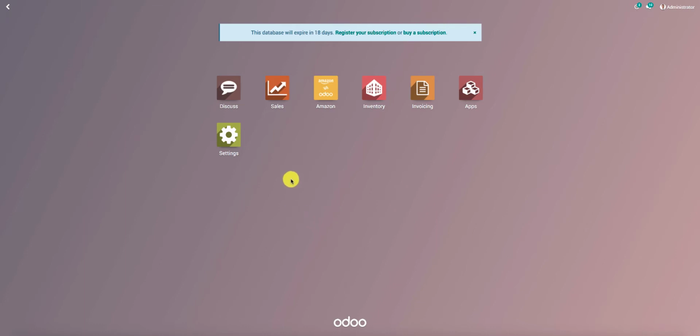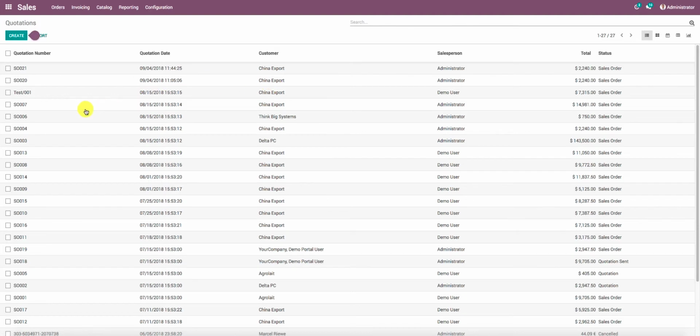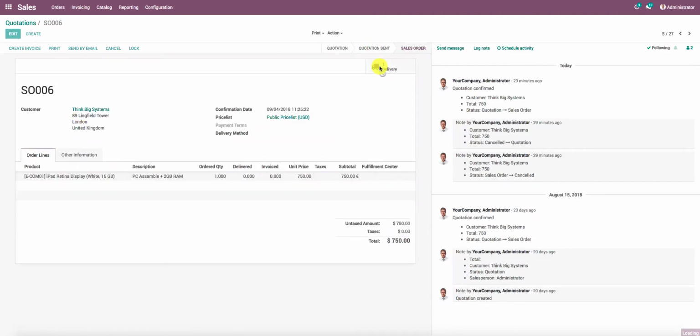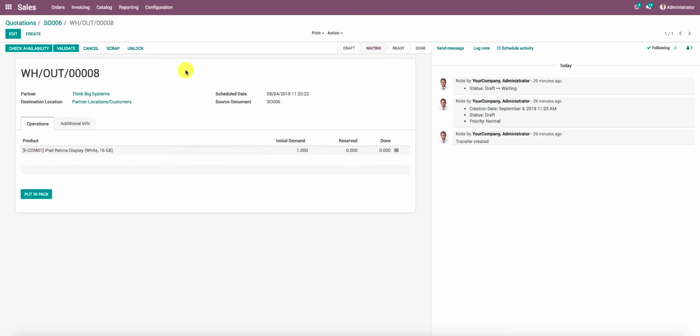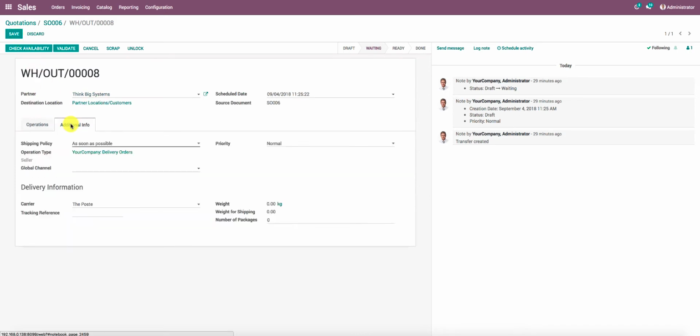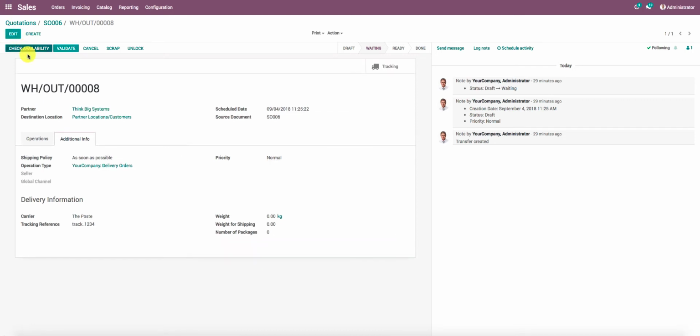For that, I go to Sales and I'll try to open an order. We are considering this as an Amazon order and I went to the delivery order. So here, I'll try to edit this record. I go to additional info and here you can see there is a field that says tracking reference. So you can just put in your tracking reference number over here and save this one and just validate the delivery order. In case you are having multiple tracking reference numbers, you can just have a comma separated list and put it over here.